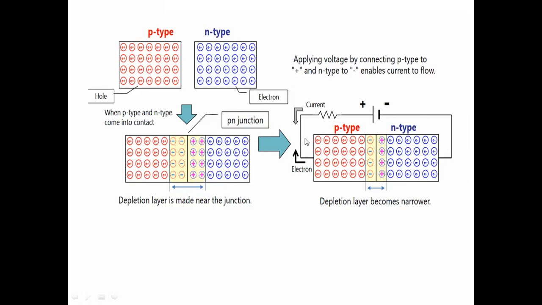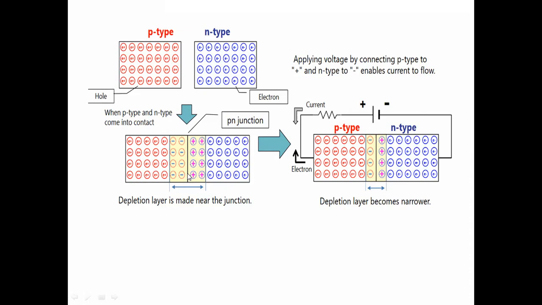Similarly, if constructed using germanium, the barrier potential value is 0.3 volts. Now in this situation we have not applied any voltage.